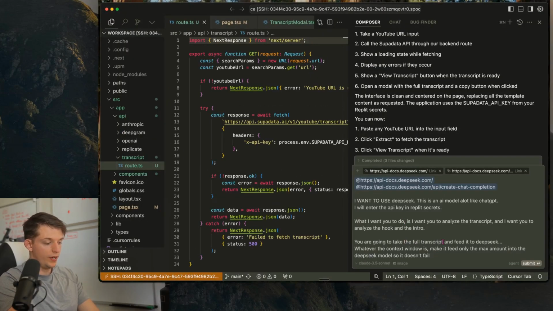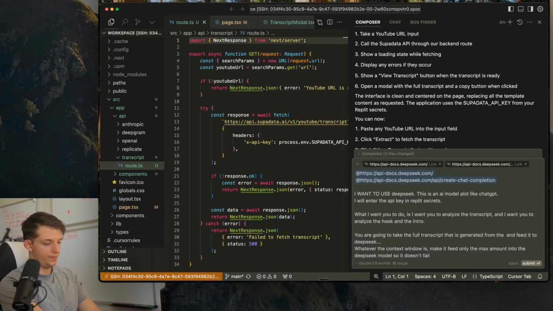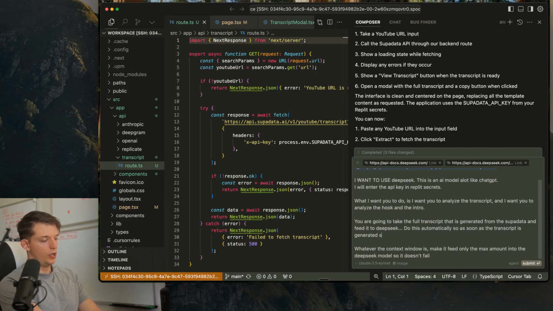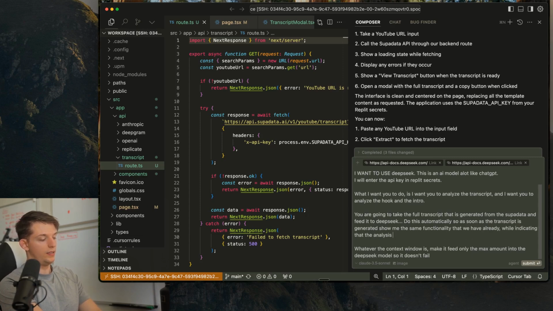You're going to take the full transcript that is generated from the SupaData and feed it to Deepseek. And do this automatically. So as soon as the transcript is generated, show me the same functionality that we have already while indicating that the analysis is loading.